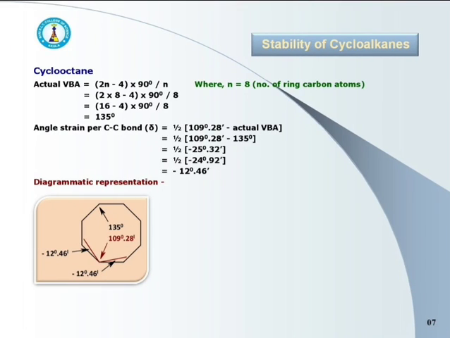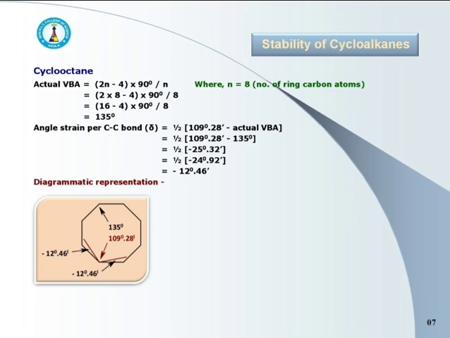The last example is cyclooctane, an 8-membered cyclic ring. Here the value of n, that is the number of carbon atoms in the cyclic ring, is 8. Actual valence bond angle is (2 into 8 minus 4) multiplied by 90 degree divided by 8, that is 135 degree.